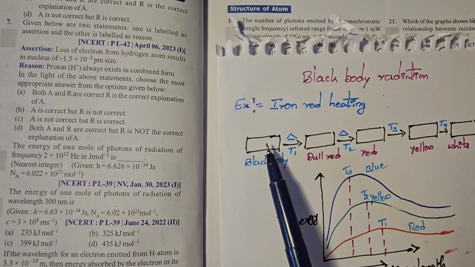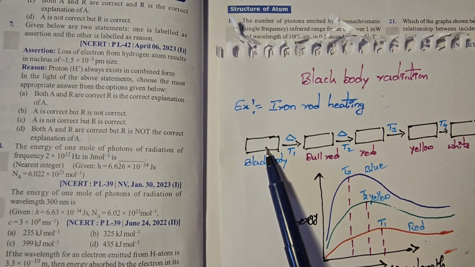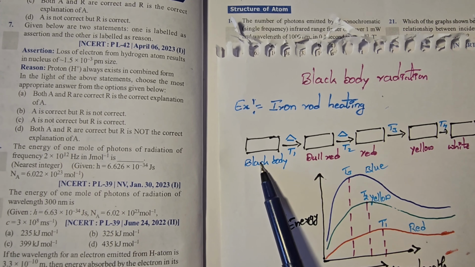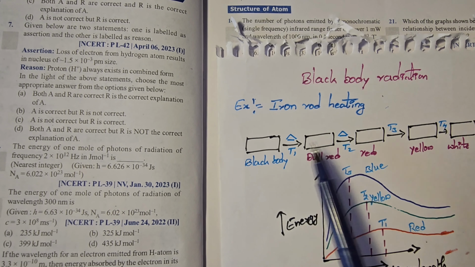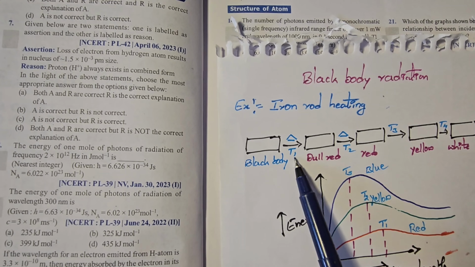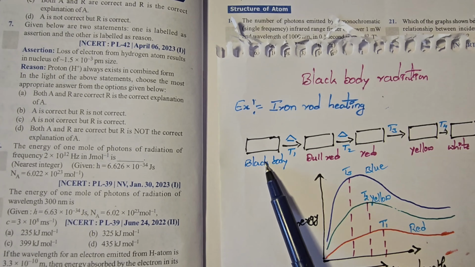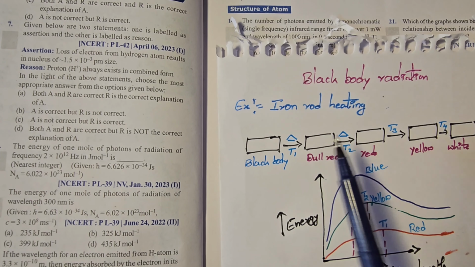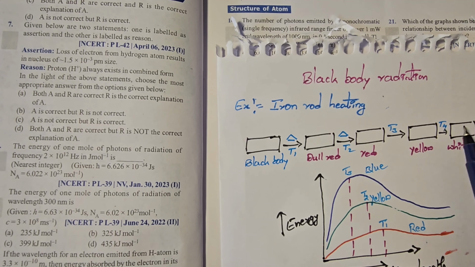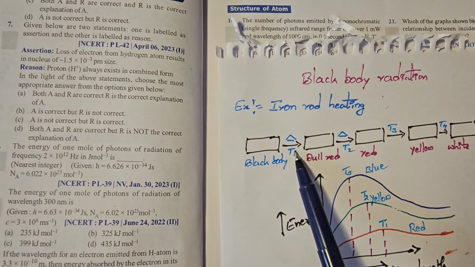So here take the iron rod. Suppose in the welding shops, an iron rod is present. Before heating, the iron rod color is black. On heating, at initial temperature, once the temperature is rising, the temperature is T1, and the color changes to dull red. Again the temperature increases, that is red color. The temperature is changing, that means the temperature is increasing, T1 to T5.